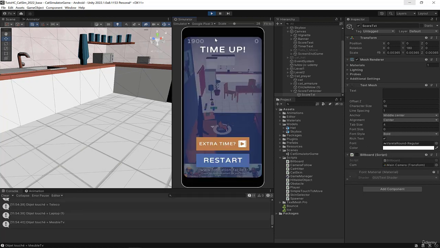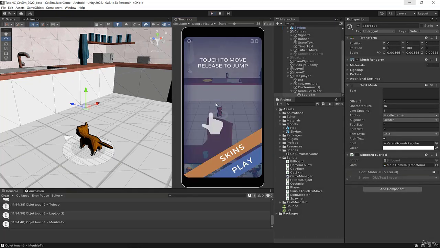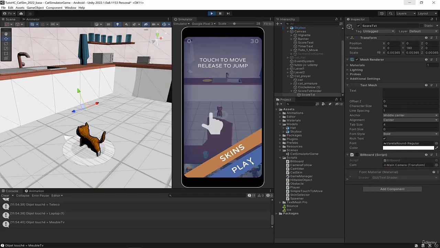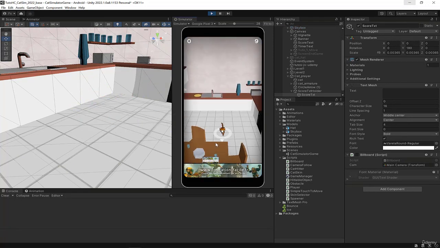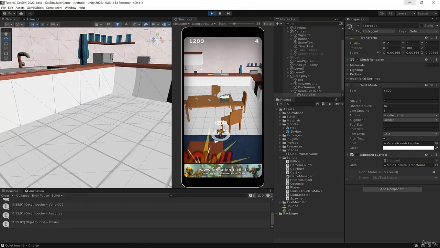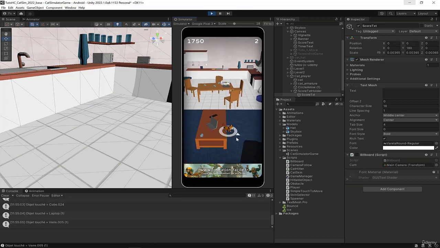Okay, we created a new visual effect. You can still improve it. You can use the iTween punch scale to animate the text that appears above the cat's head with a nice effect, but for now I'll stay like this. It's already not too bad like this.